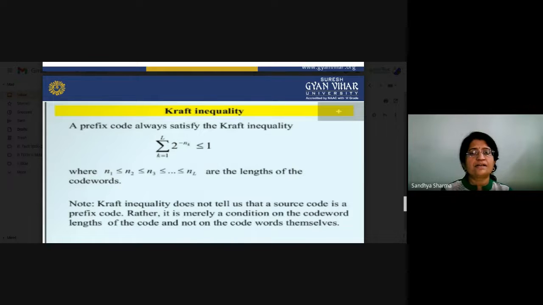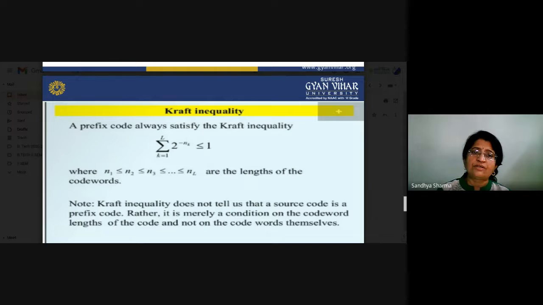Suppose there are L code words, and the number of bits in each code is n1, n2, n3, up to nL, where i runs from 1 to L. These are the lengths of the code words. The Kraft inequality doesn't tell us that a source code is a prefix code. Rather, it is merely a condition on the code word lengths of the code and not on the code words themselves. So these conditions should be satisfied when we are working on the source coding theorem.